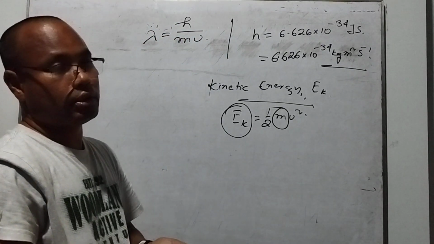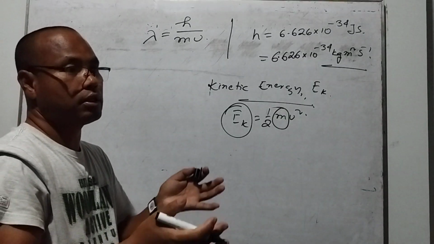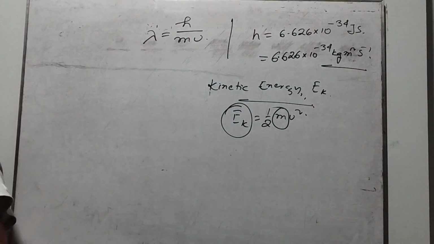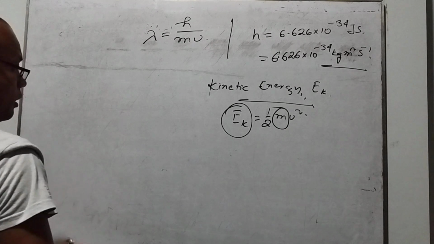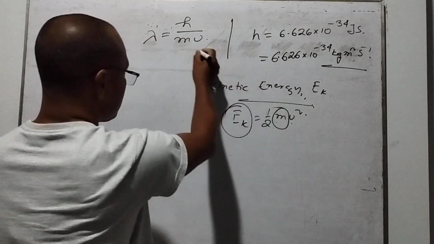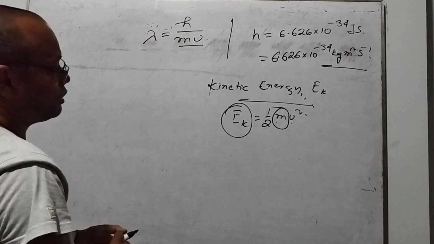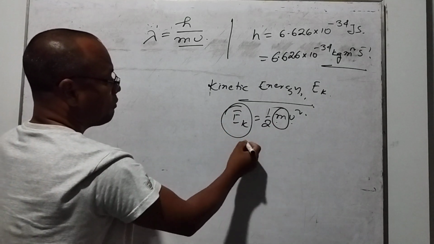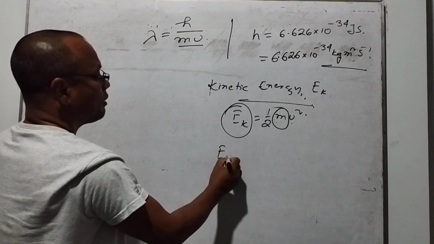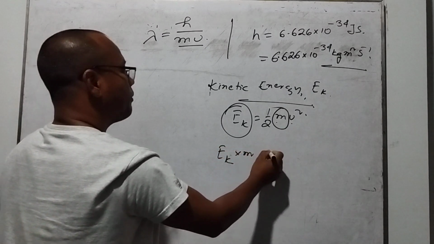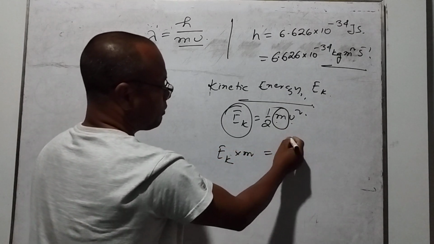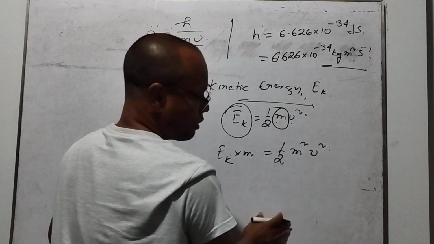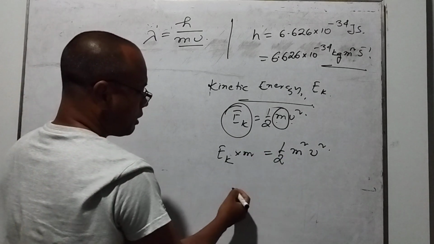So how that kinetic energy could be related with our wavelength. Let me show you here. See, now this mv is common here, right? So this mv, let me multiply here. Now I multiply the kinetic energy by m here, and here also I multiply by the m. Now I just write m squared v squared. So I just cross multiply here.